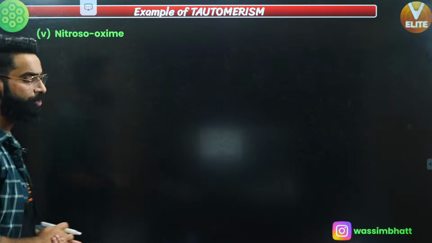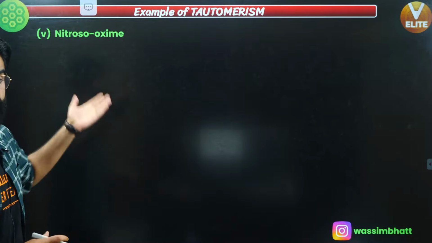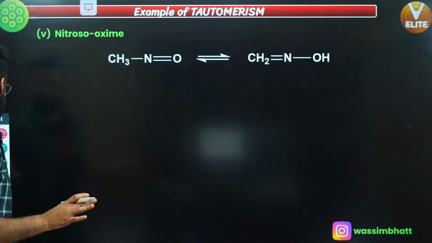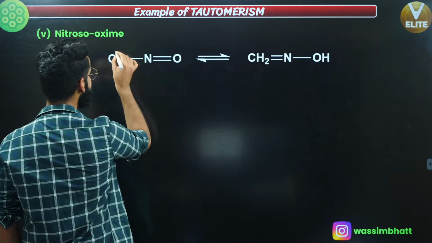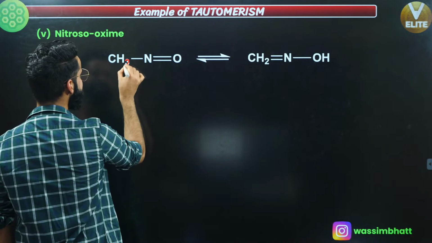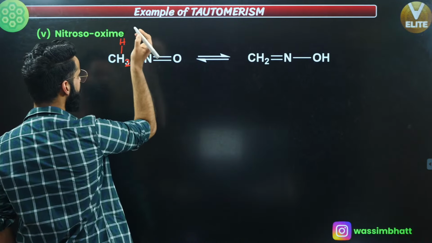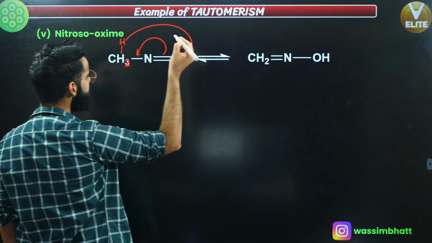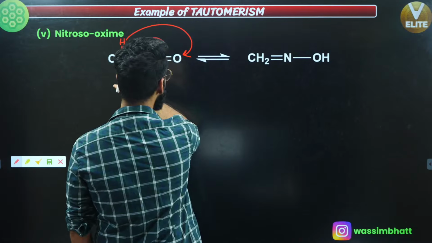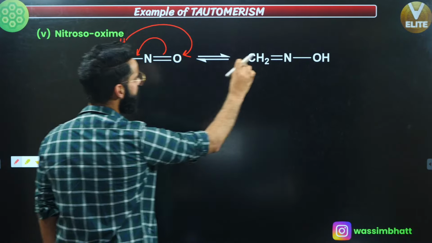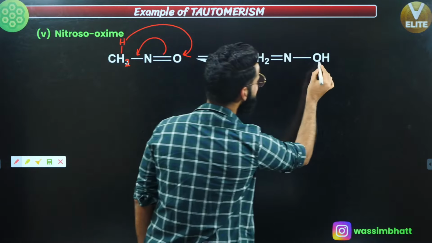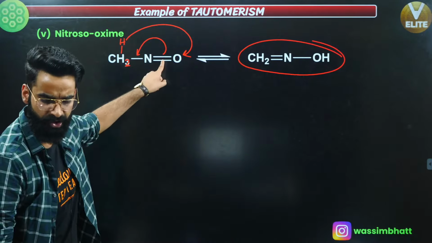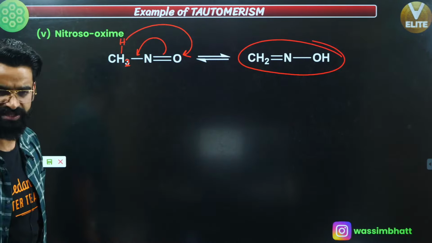That's what we call nitroso and oxime tautomerism, right? So what is going to happen over here? Same thing is going to happen. First of all, this is the alpha carbon. Let's keep it as CH2 and let's attach one more hydrogen over here. Just drag this bond right here, just attach this hydrogen with this oxygen. What will you be getting? You will be getting CH2, it was a single bond, now it's going to become a double bond, nitrogen, then single bonded OH. These are basically the isomers of each other: X single bond Y double bond Z. They are going to show the tautomerism over here.